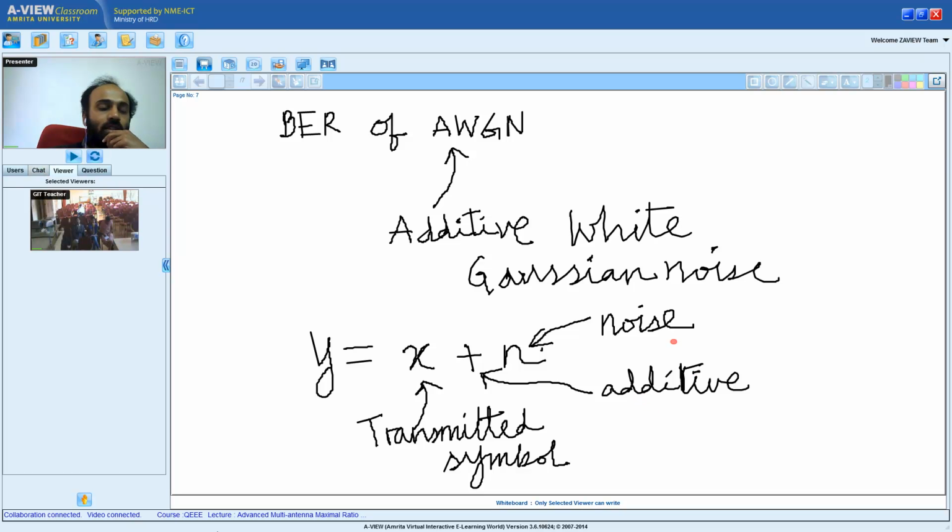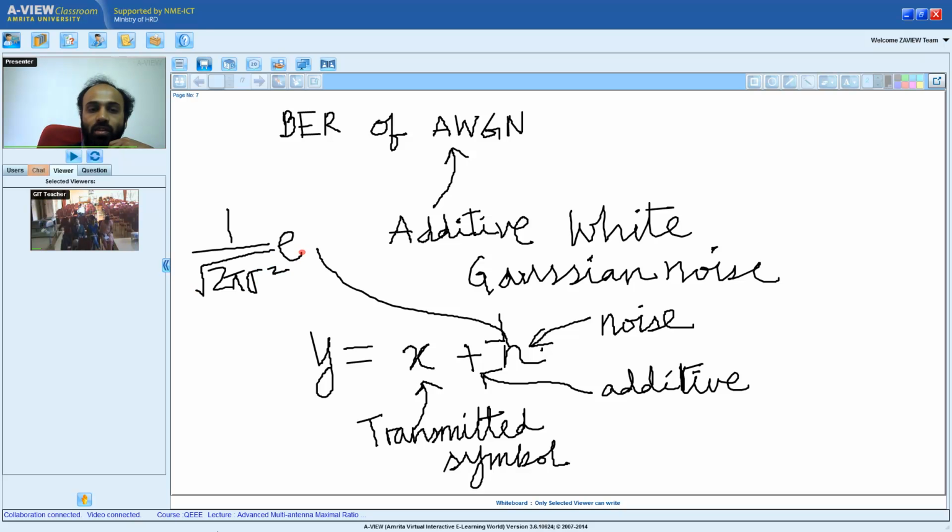What does Gaussian mean? GIT, can you prompt me what is the meaning of Gaussian? So the noise is represented in terms of Gaussian distribution. Okay, thank you. So the noise is a Gaussian distributed noise. The noise follows a Gaussian distribution. We already saw the Gaussian distribution is 1 over square root of 2 pi sigma square, e raised to minus n square by 2 sigma square.